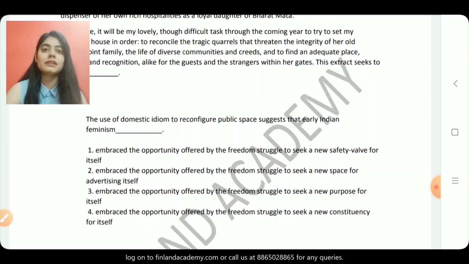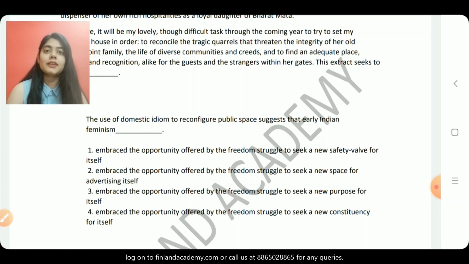The question says, the use of domestic idiom to reconfigure public space suggests that early Indian feminism did what? Option 1, embrace the opportunity offered by the freedom struggle to seek a new safety wall for itself. 2, embrace the opportunity offered by the freedom struggle to seek a new space for advertising itself. 3, embrace the opportunity offered by the freedom struggle to seek a new purpose for itself. Or 4, embrace the opportunity offered by the freedom struggle to seek a new constituency for itself.